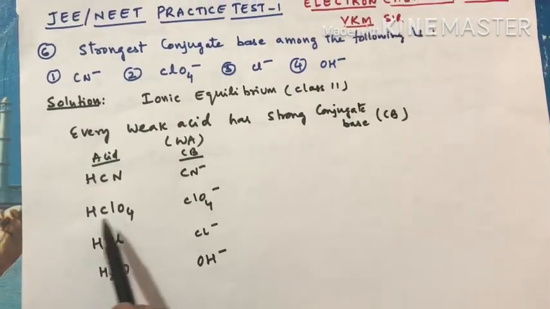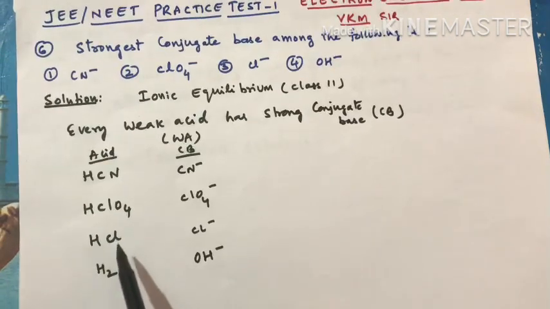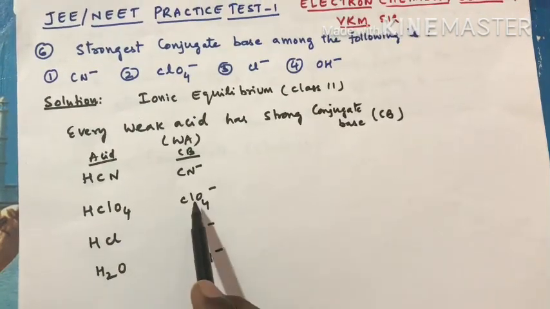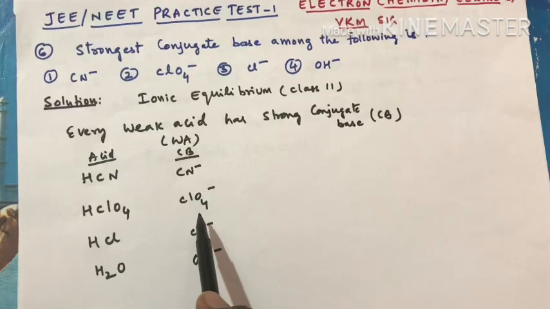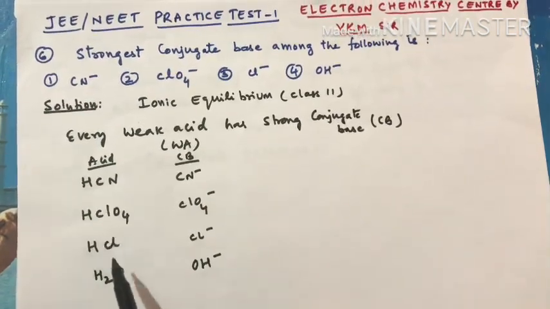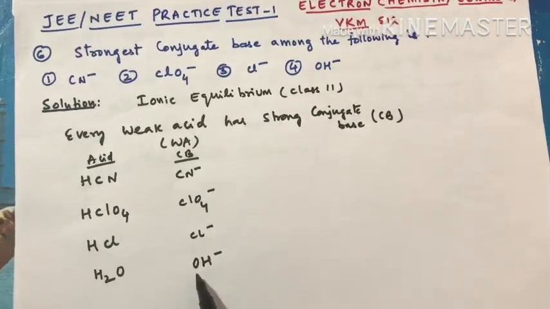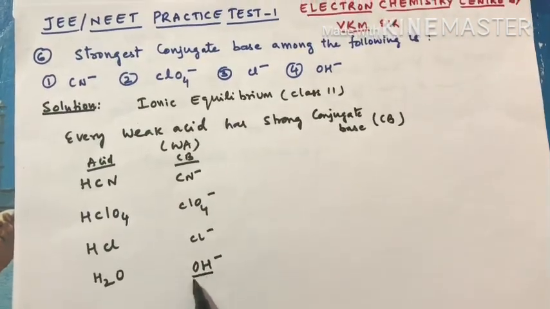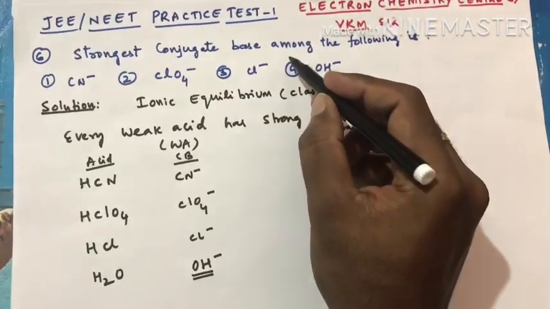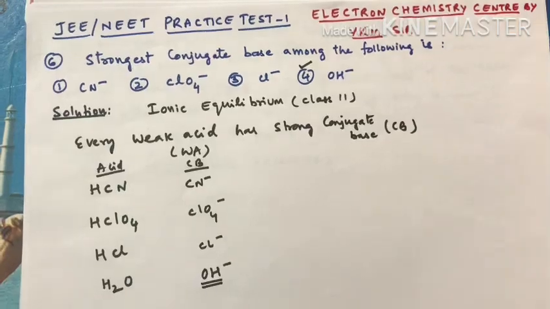But as you know, perchloric acid is the strongest acid among all of these, and hydrochloric acid is also a strong acid. So obviously these are weak conjugate bases. Now the competition runs between HCN and H2O. Among these, water is a weak acid compared to HCN. So a weak acid has a strong conjugate base. So OH minus is the strong conjugate base. So option 4 is your correct answer, right?